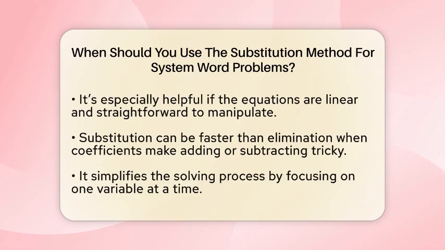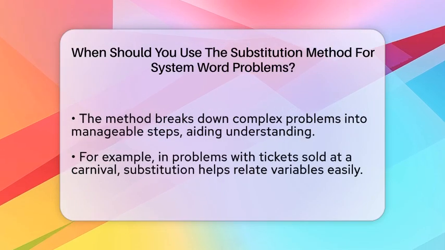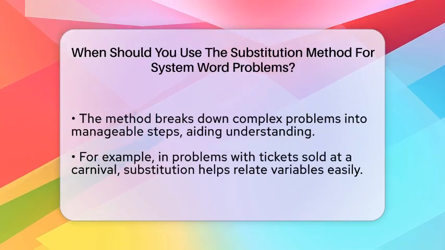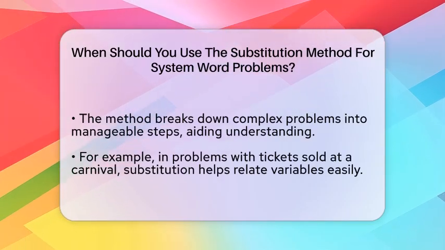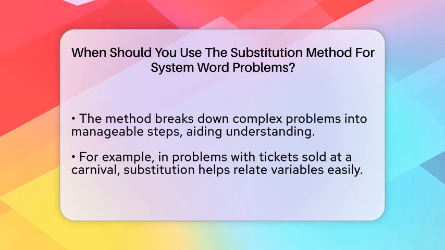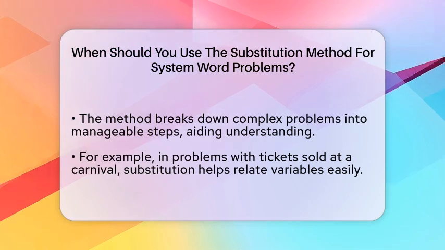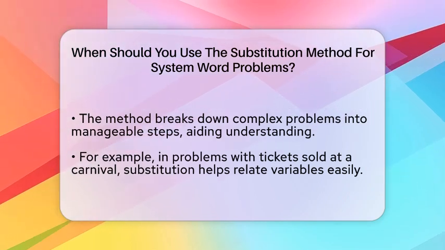Sometimes, adding or subtracting the equations to eliminate a variable can be tricky because of different coefficients. In those cases, substitution might be faster because you only need to focus on solving for one variable first. It's especially helpful if one equation is simple enough to isolate a variable quickly.